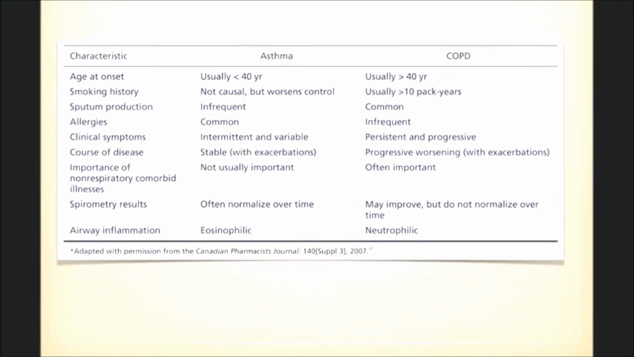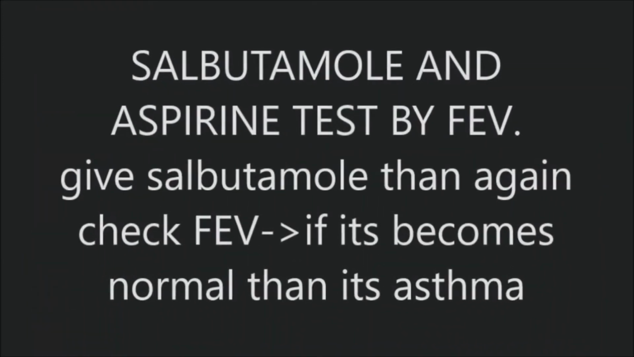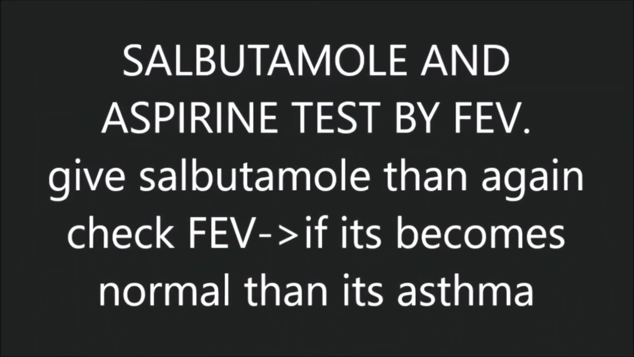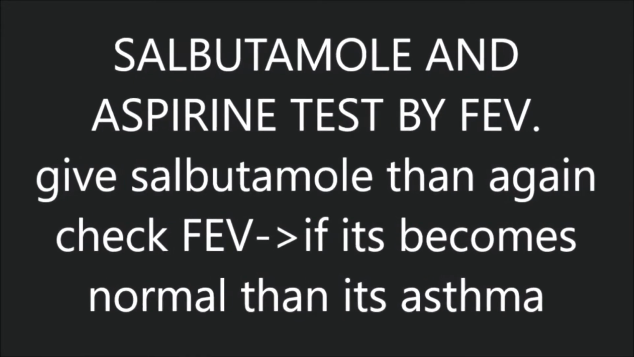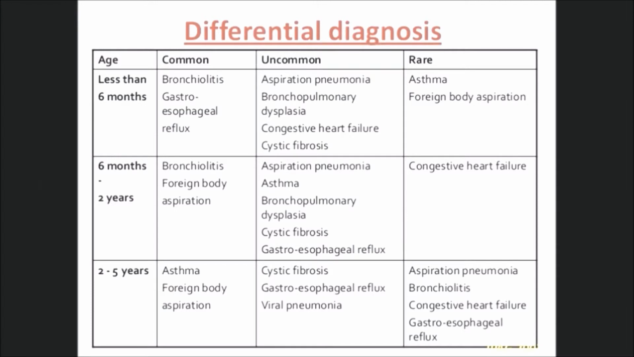Plus we have one more test, which we call the salbutamol and aspirin test, in which we check the forced expiratory volume of the patient. Then we give the patient salbutamol. Then again we check the forced expiratory volume, FEV. If it becomes normal, then it's asthma. And we do the same thing with aspirin.